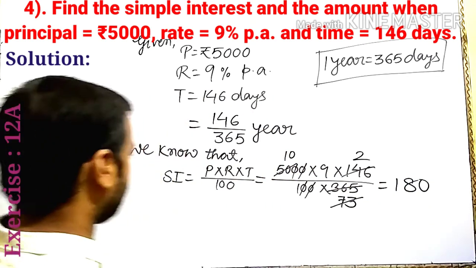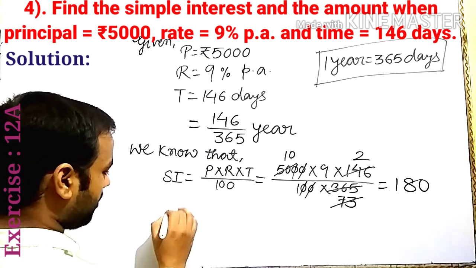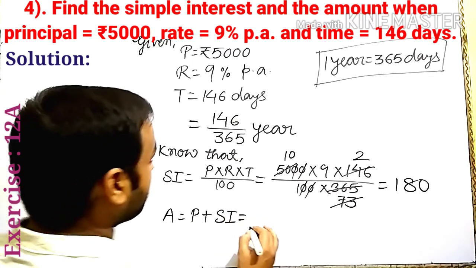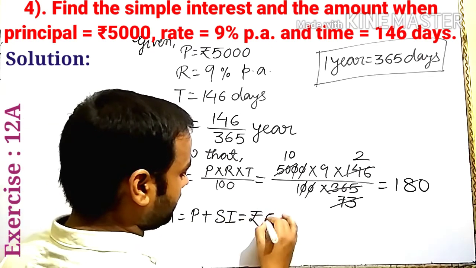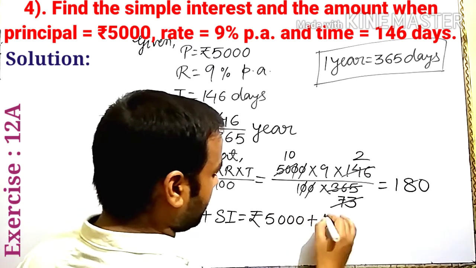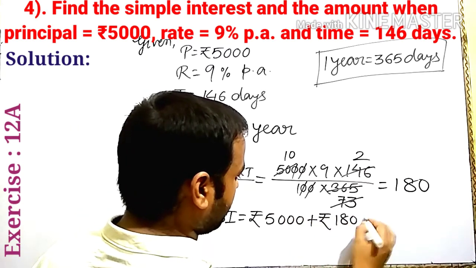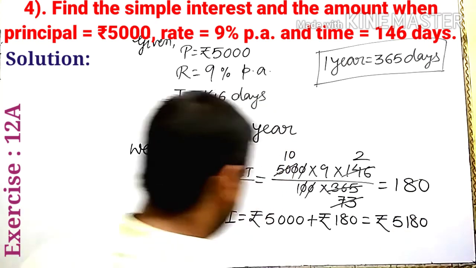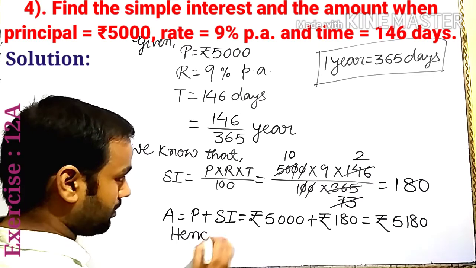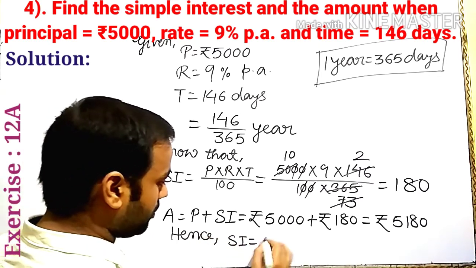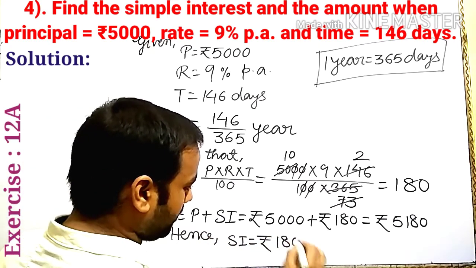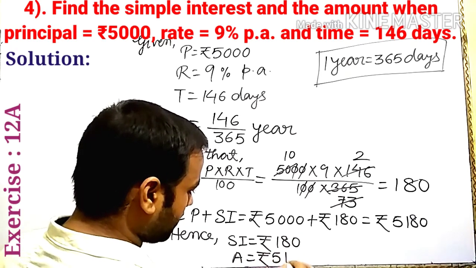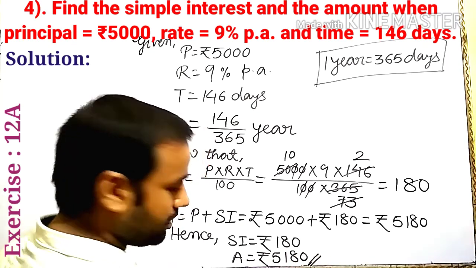Is it clear? We know amount is equal to principal plus simple interest. Here principal 5000, interest given here 180. We get 5180. Hence SI is equal to 180 rupees and amount is equal to 5180 rupees. Is it clear?